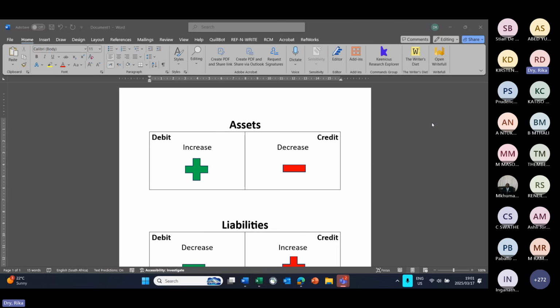If a business, for example, let's make it a store that does grocery deliveries, goes and buys themselves a delivery van. That delivery van is a vehicle. Vehicle is classified as assets. And if they buy a vehicle, it means their assets will increase with that vehicle that is now standing on their premises after they purchased it. So vehicles will then be debited because vehicles increased.